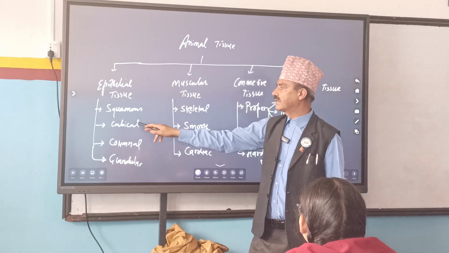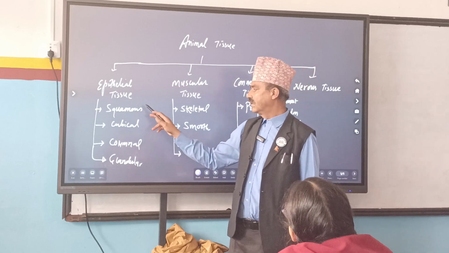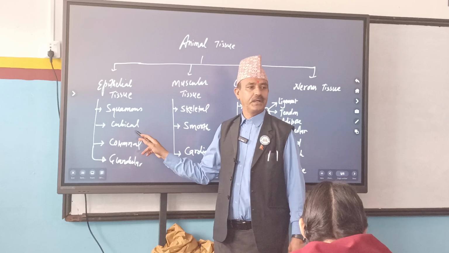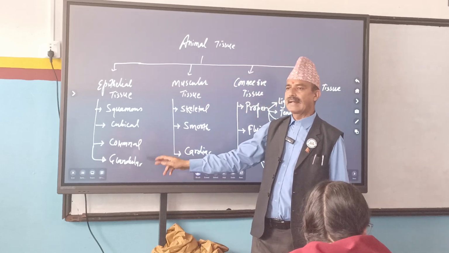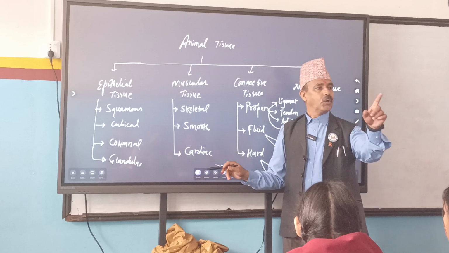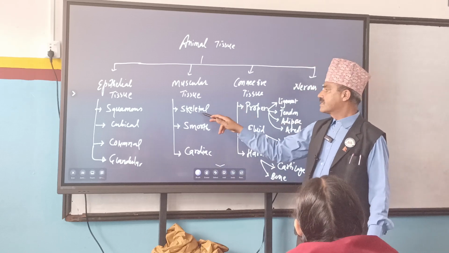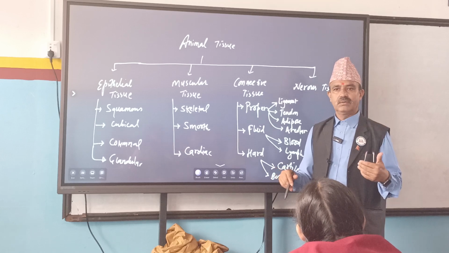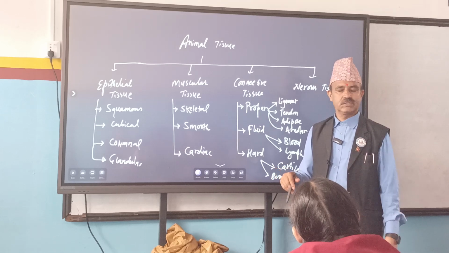And epithelial tissue is of how many types? Squamous, cuboidal, columnar and glandular. Muscular tissues: skeletal muscular tissues are also called striated muscle.